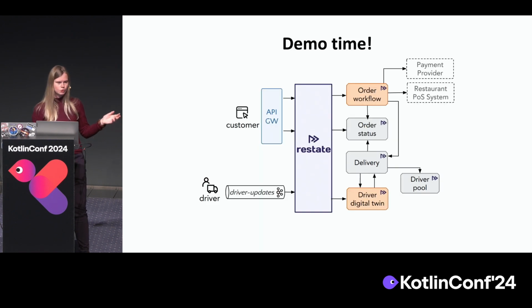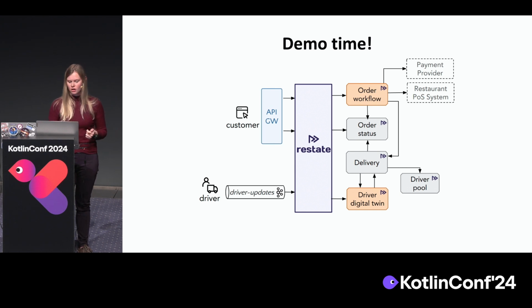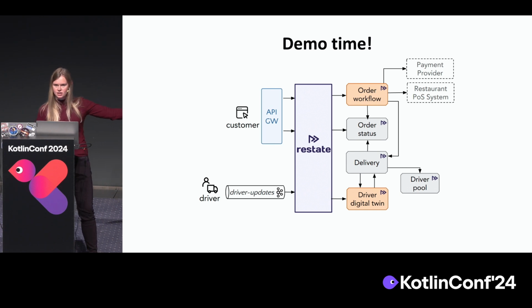All right, so the first demo we showed was a pretty simple demo. Let's now look at how far you can actually go with this. This demo will be a microservices architecture where we implement a food order processing example. The idea is you have a UI where customers can select some things they want to order, which gets translated into a request to an order workflow. That order workflow is the orange box right on top. It does the normal stuff like triggering the payment, then asking the restaurant to start the preparation, and then doing the delivery. And for the delivery part, we have the lower part of the boxes here.